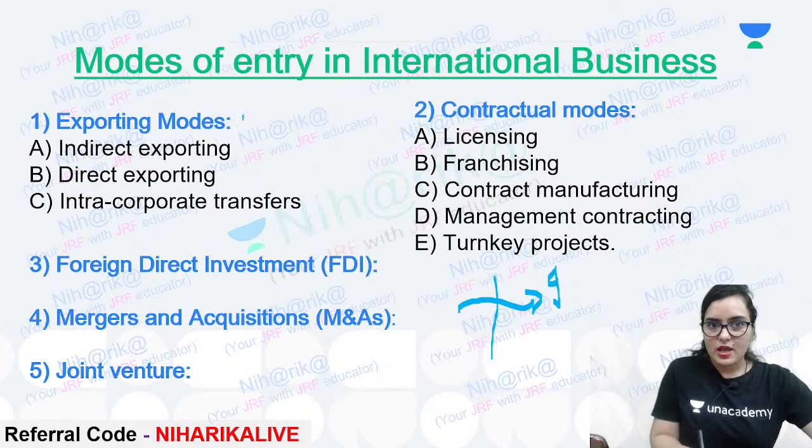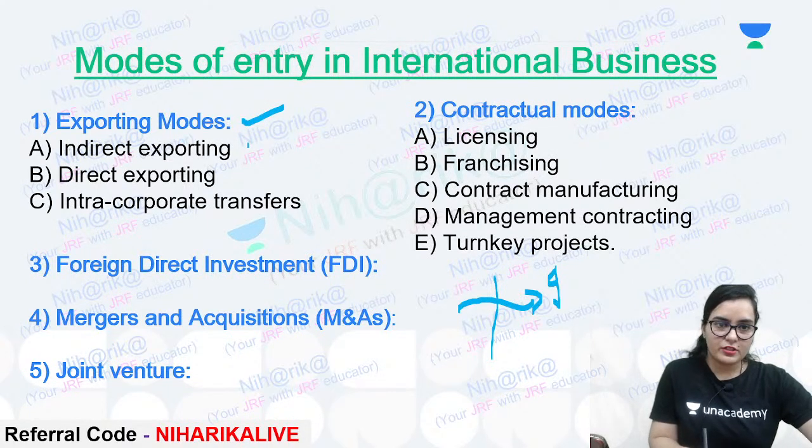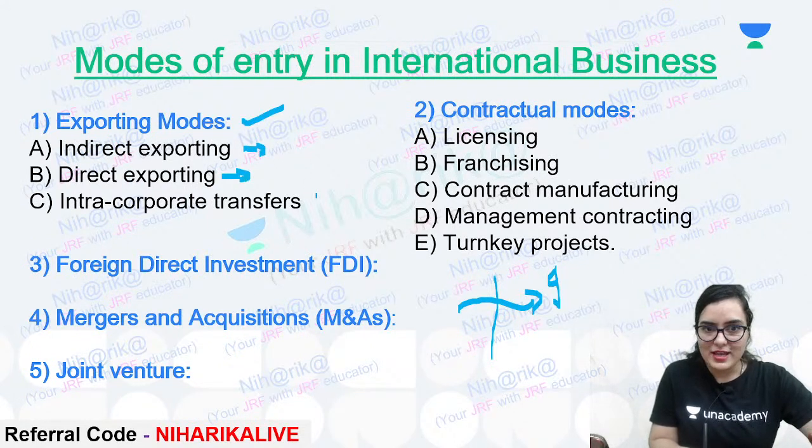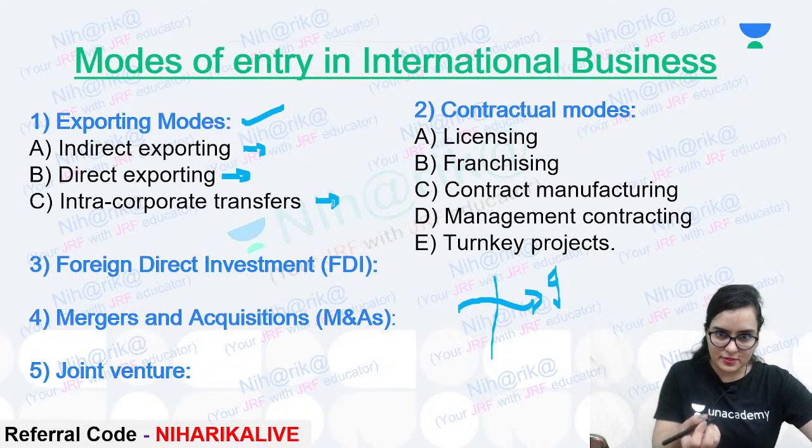First mode is exporting mode. In exporting, there are three kinds: first is indirect exporting, second is direct exporting, third is intra-corporate transfers. How do they all work? Suppose I say indirect exporting.